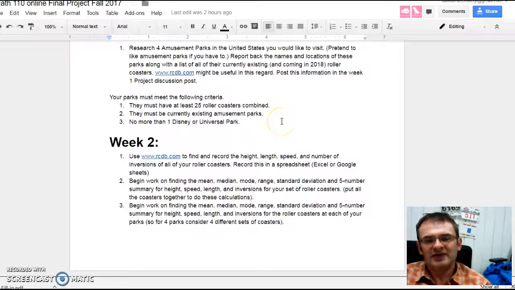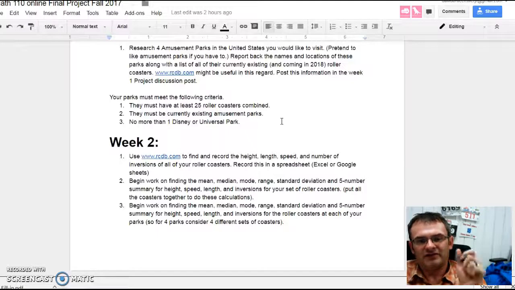For week 2, you're back to Roller Coaster Database, rcdb.com. But you have your 25 roller coasters, or at least, from the parks that you picked before. Some of you have 50. You're going to record the height, length, speed, and number of inversions for all of your roller coasters. So you want to build a spreadsheet that's got roller coaster name, and then height, length, speed, and inversions as the titles, and then you want to record all of those.